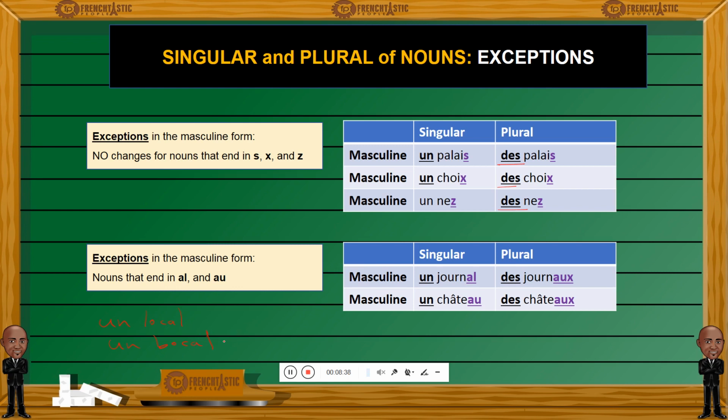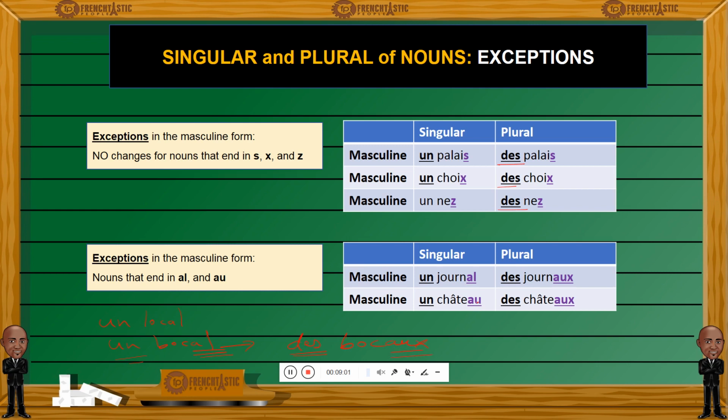Un bocal. Now, un bocal in the plural form, as you can see, al is the ending. So, des bocaux. Des is the plural form of un, and we have bocaux, des bocaux. A-U-X for the plural form.